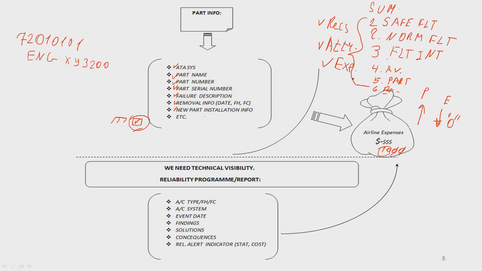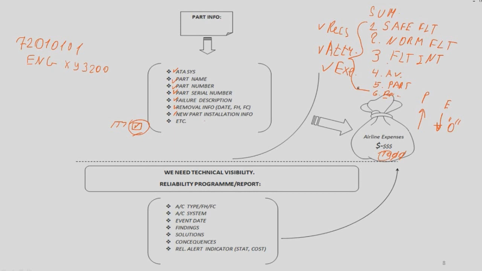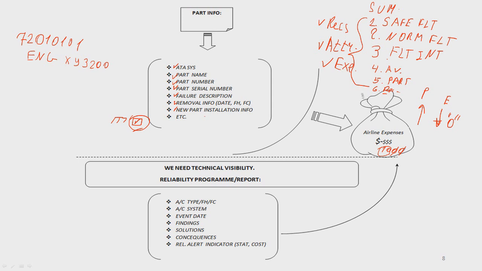Okay? Now, the question. Why do we need all this information at this detail level? And it does matter, I'm repeating, whether the aircraft is new or old. The answer is number one, safety, and number two, to keep this balance between these two, P and E, profit and expenses. For this reason, we need technical visibility.